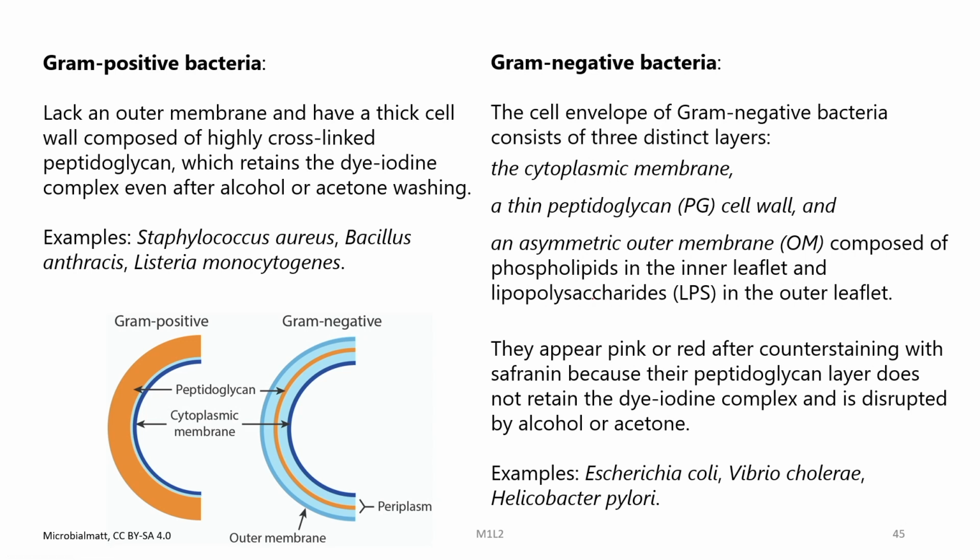They appear pink or red after counter staining with safranin because their peptidoglycan layer does not retain the crystal violet iodine complex and is disrupted by alcohol or acetone. The examples of Gram negative bacteria are Escherichia coli, which is also a model organism, Vibrio cholerae, which causes cholera disease, and Helicobacter pylori.